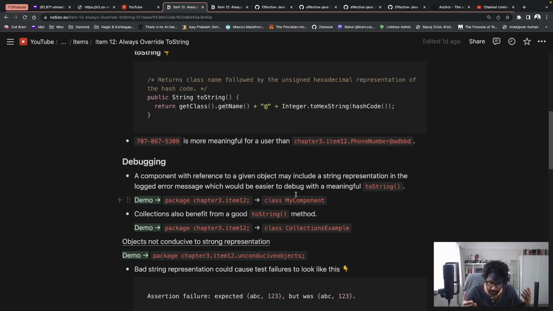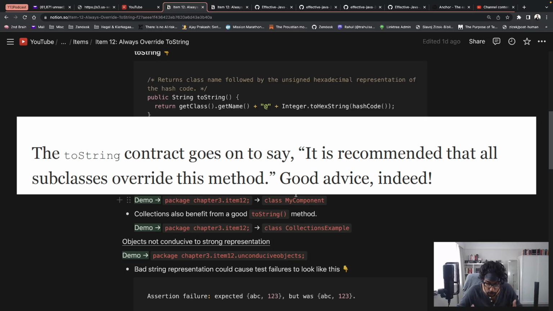in a meaningful way. So Joshua Bloch states, the ToString contract goes on to say, it is recommended that all subclasses override this method. Good advice indeed.